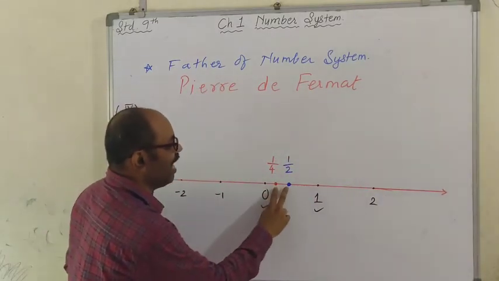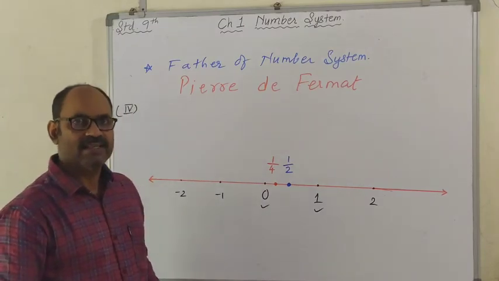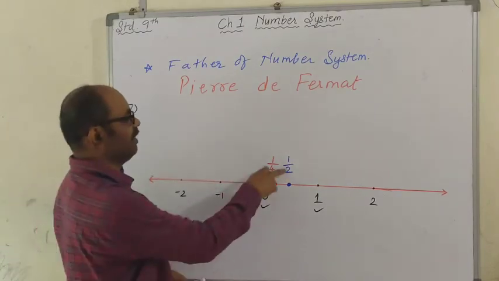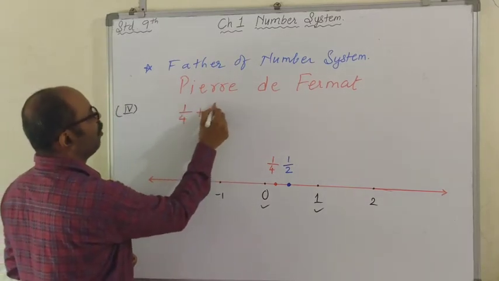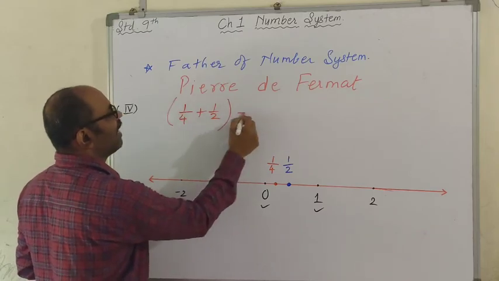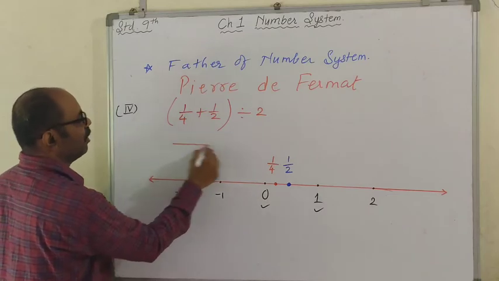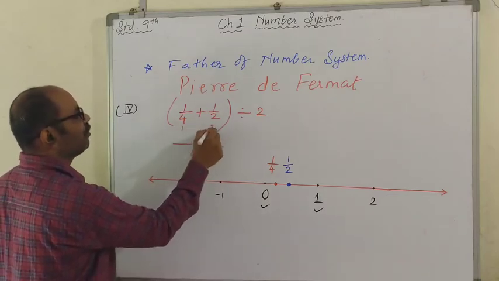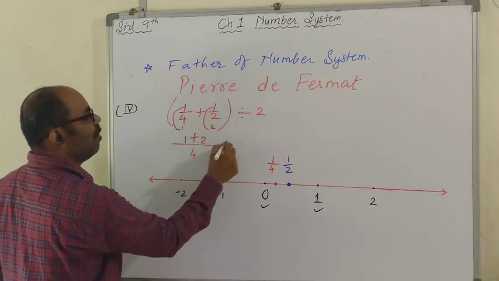Can I get a number exactly between 1 upon 4 and 1 upon 2? Yes. Which number would that be? That will be the average of these two numbers. Let's find the average: 1 upon 4 plus 1 upon 2, put in a bracket and divided by 2. I am putting that aside. So the LCM is 4. 4 ones are 4, 2 twos are 4, 1 one is 1 plus 2 ones is 2.